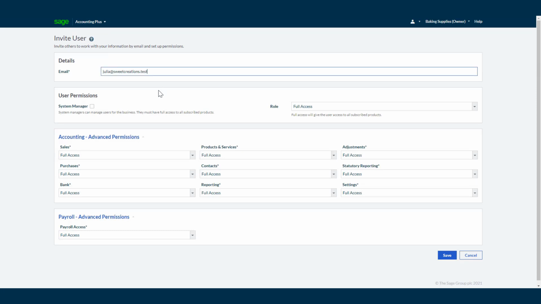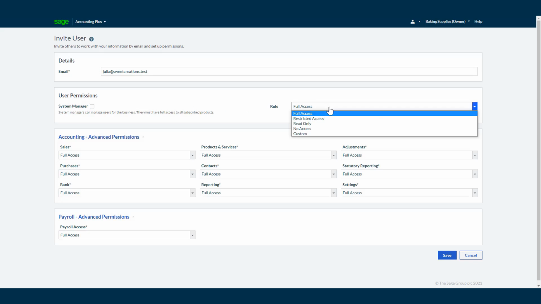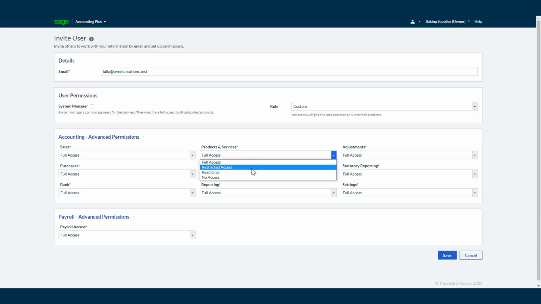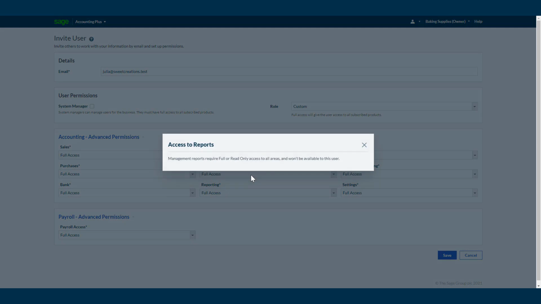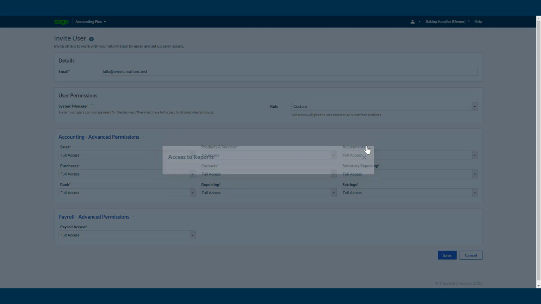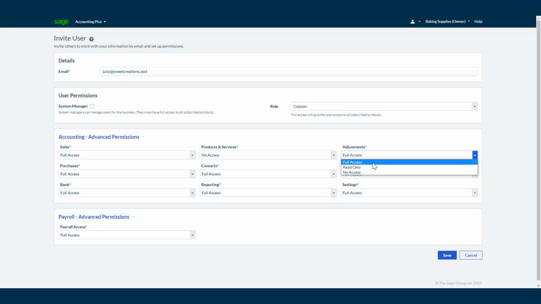Now let's look at their access levels. For a user to have full access, including the ability to set up new users and change their access levels, select the checkbox for System Manager. Alternatively, from the role drop-down, select the appropriate level. Custom will allow you to select the specific areas you want your client to have access to or not have access to from the Advanced Permissions area. Once happy, prompt the new user activation email by clicking Save.